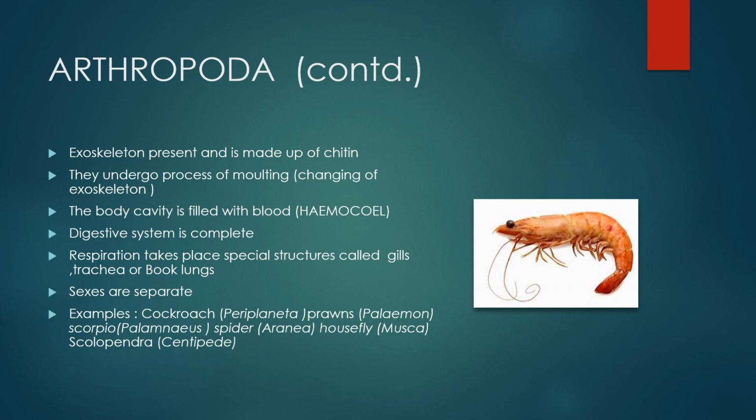Respiration takes place by special structures called gills, trachea or book lungs. Sexes are separate. Examples of Arthropoda are cockroach, that is Periplaneta, prawns, Palaemon, scorpion, Palamnaeus, spider, Aranea, housefly, Musca, and Scolopendra, that is centipede.